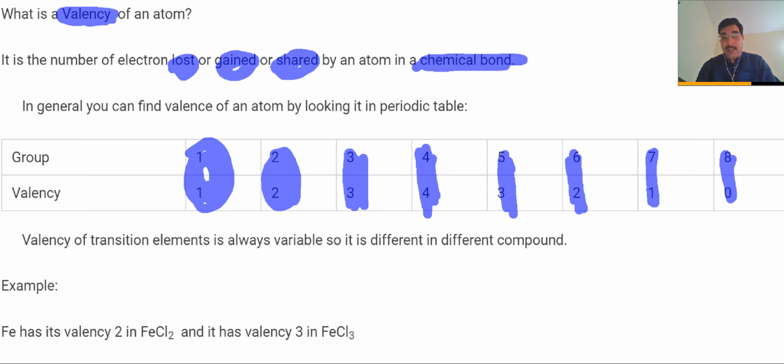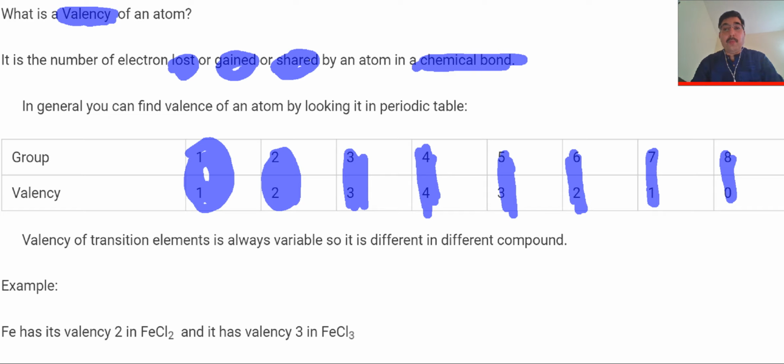Similarly, group 6 elements need 2 electrons to become stable, so they gain 2 electrons, so their valency is 2. Group 7 elements need only 1 electron, and that's why their valency is 1. Group 8 elements are noble gases, so they don't need any electron to be lost or gained or shared. That's why their valency is 0.